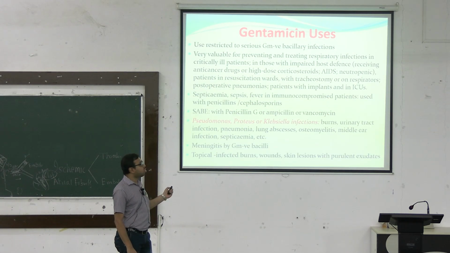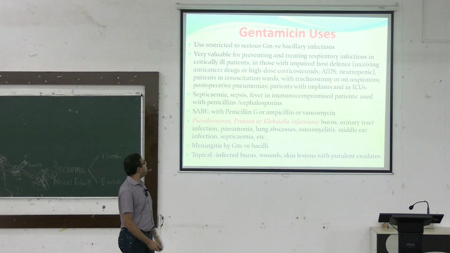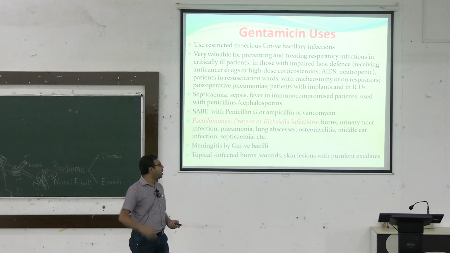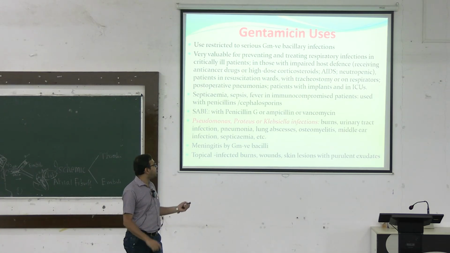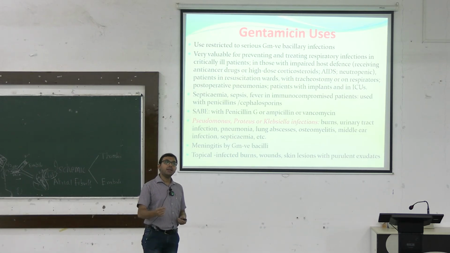Gentamicin is mainly restricted to serious gram-negative bacillary infections. What I am telling is, in serious infections we mainly use gentamicin. It is very valuable for preventing and treating respiratory infections in critically ill patients. That is, the patient is already on a ventilator or in the intensive care unit, as well as patients with impaired host defense, that is, some immunocompromising condition is present, like the patient is receiving anti-cancer drugs, or is on high dose corticosteroids, or has HIV AIDS, or there is neutropenia.